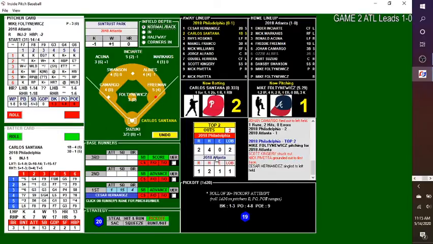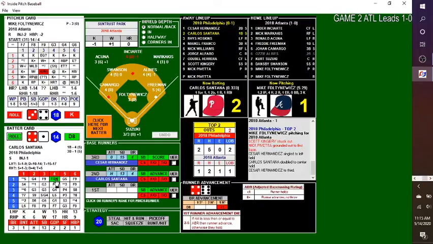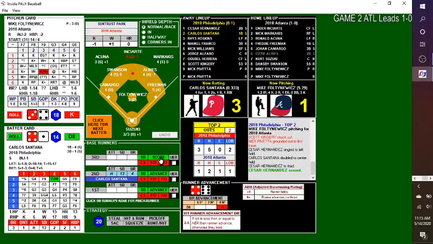Pickoff attempts, not happening. And the throw. 3-4. Almost got Santana to strike out there. Santana 1 for 1 with the RBI double. And the pitch. This one, fly ball into center field. It's at the ground of Enciarte. Santana's got a second double. Hernandez is going to score, and it's 3-1 Philadelphia.